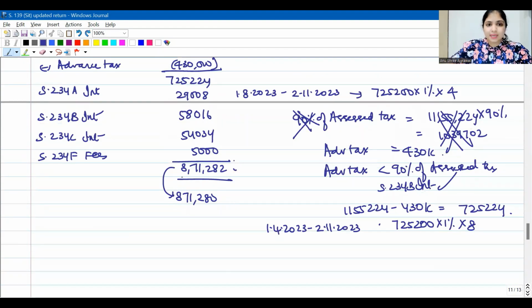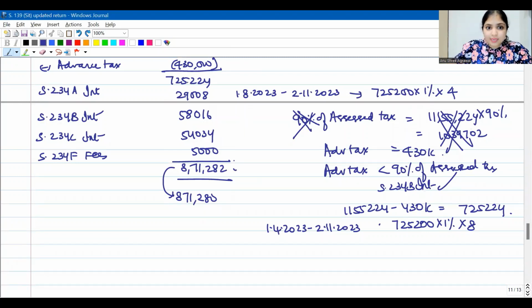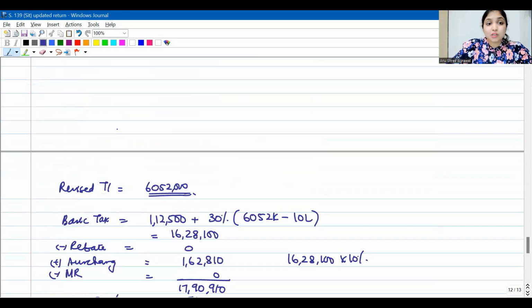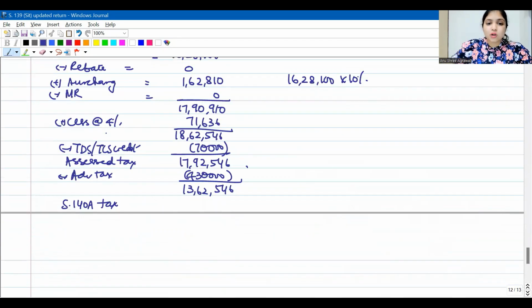Okay, but then he also did pay some tax earlier. Totally, he had paid 8,71,280 tax. This 8,71,280 had included all this interest, this fees, but it had included some tax also. So in 8,71,280, how much tax has he already paid? This is called section 148 tax. 148 tax is nothing but your self-assessment tax. This amount, after you subtract TDS, TCS, advance tax and all, is called section 140A self-assessment tax. Okay, so section 140A self-assessment tax he has already paid.